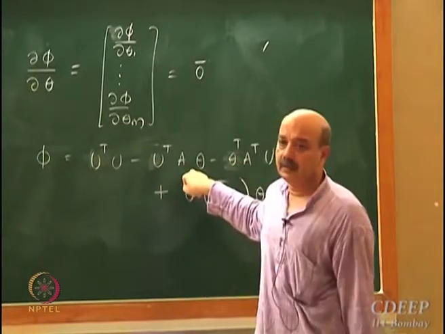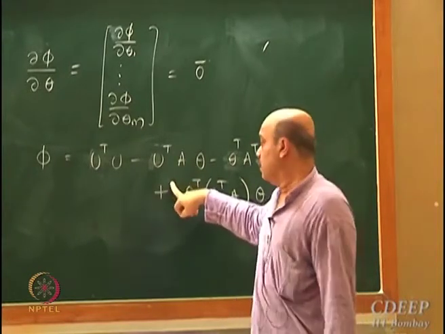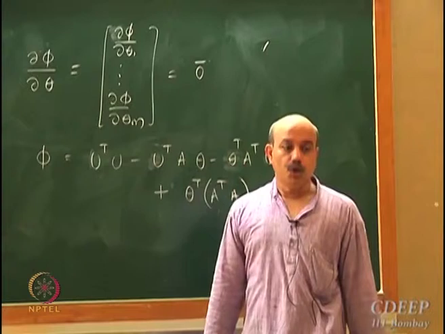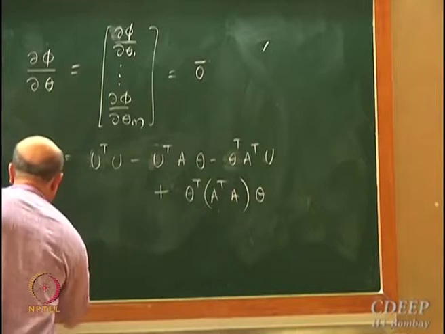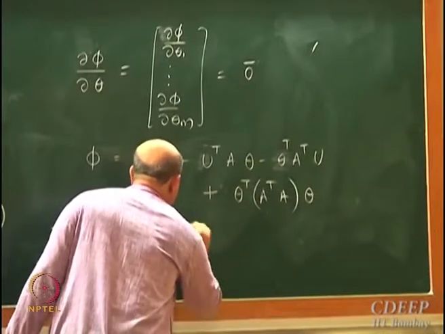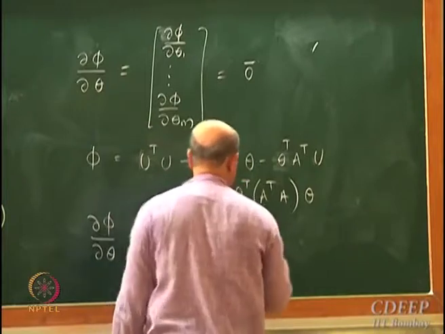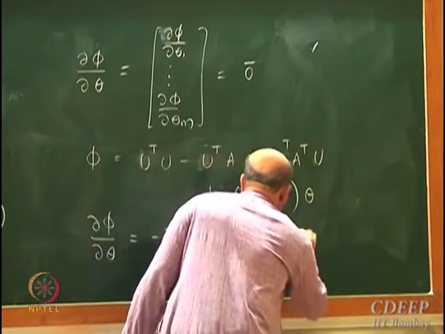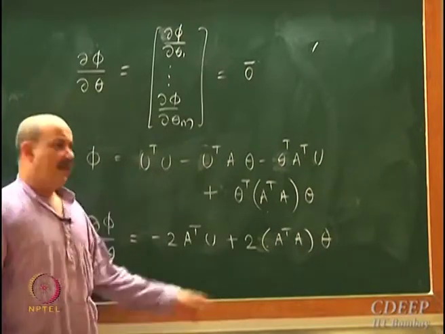What about this guy? Apply the rules correctly. It will be A transpose U. So if I differentiate, dou phi by dou theta, I will get minus 2 A transpose U plus 2 times A transpose A theta. I don't know whether you all agree with me. Why am I writing 2 times here?